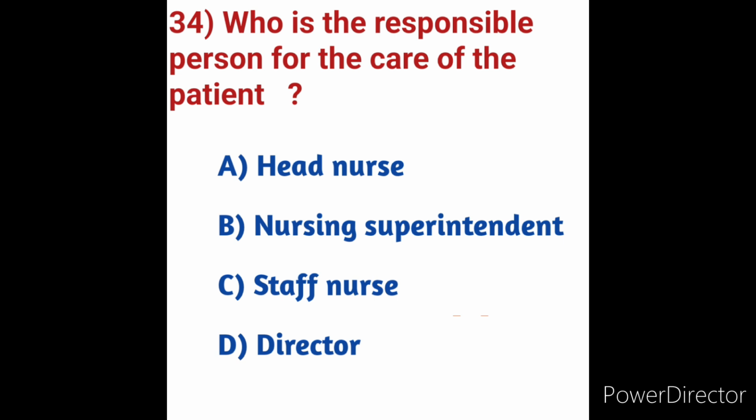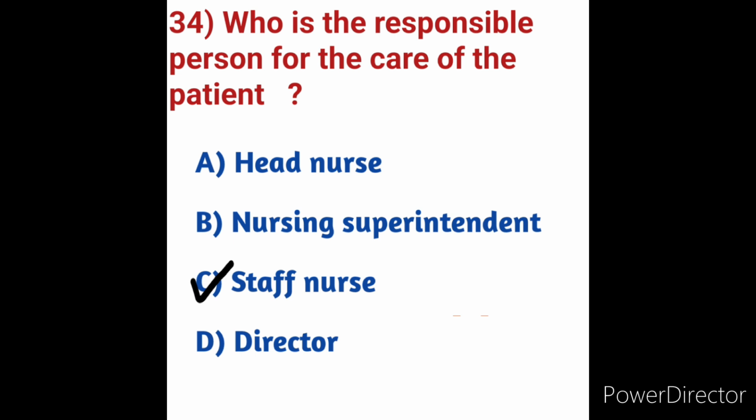Staff nurse is the first level professional nurse in the hospital setup. She or he will be a skilled nurse giving expert bedside care to the patient. Staff nurses perform duties such as giving patients their medications, monitoring vital signs, documenting patients' condition, and educating patients with health education about the condition. Also, supportive therapeutic treatments, the nurse has to explain to the attenders, meaning caregivers or any family members. So here option C is the correct answer.